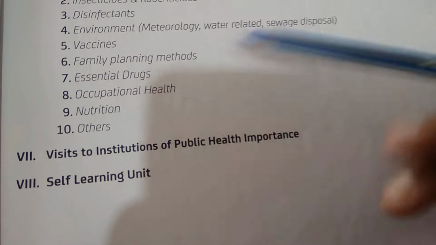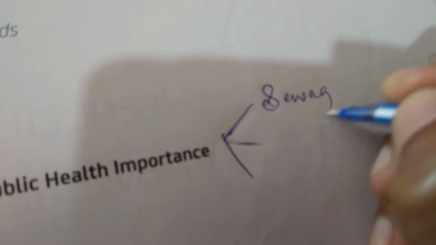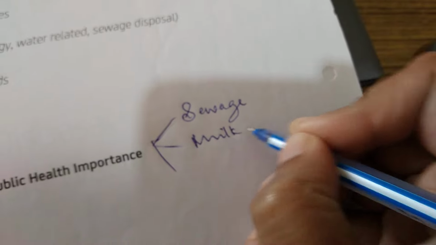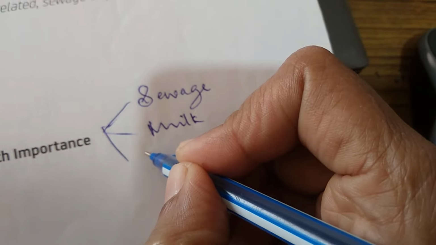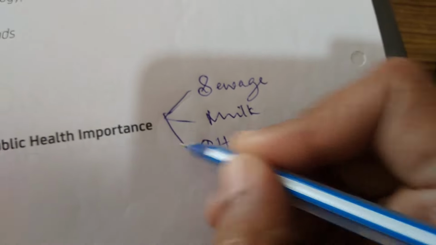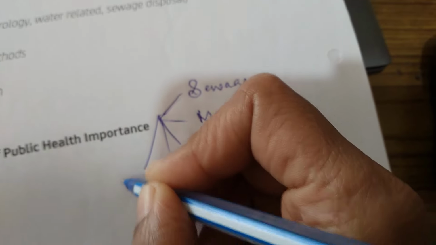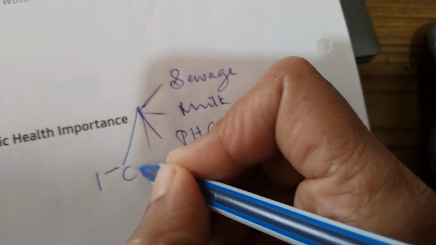Then self-learning. What is this? Visits to institutions of public health importance. In this, what all have we visited? Sewage, the sewage water treatment plant. Then we visited a milk dairy, to see how they make milk packets. Then we visited PHCs, Anganwadis. We visited a counseling center, for AIDS, etc. Some counseling center. I'm not getting the full short form of it.